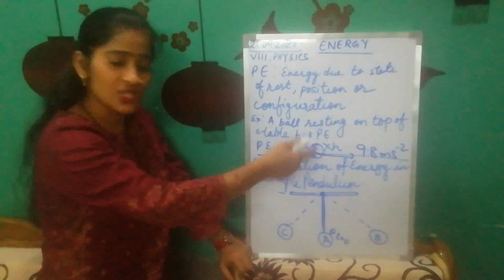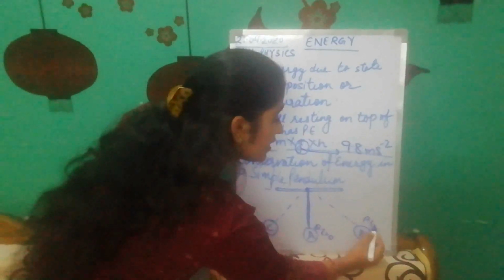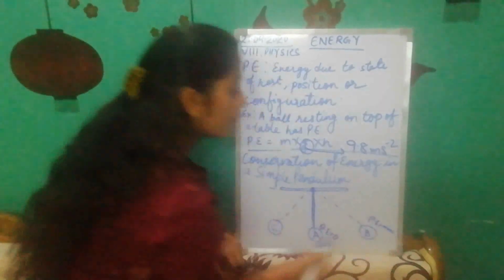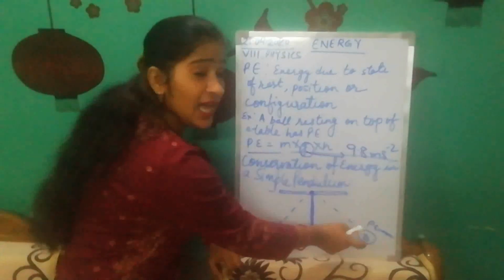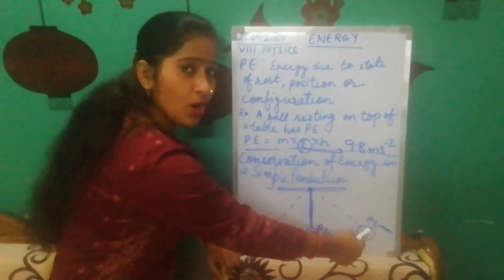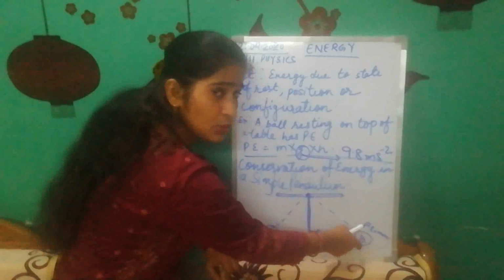Potential energy gets stored into it. Potential energy is maximum here because it is at a height. When you release this ball at the B position from this extreme position, what happens?